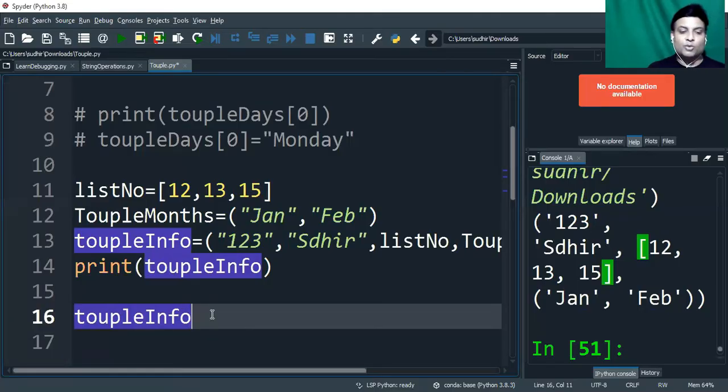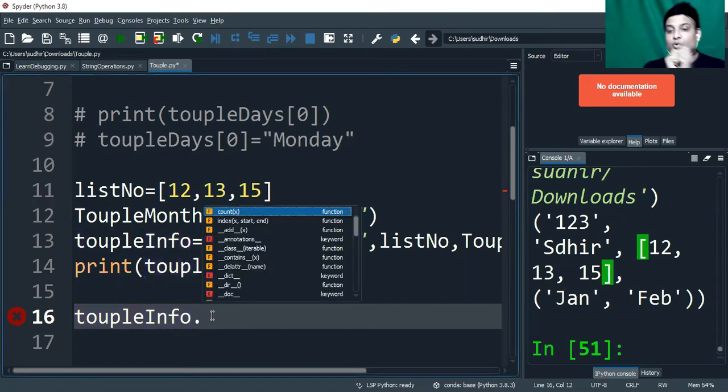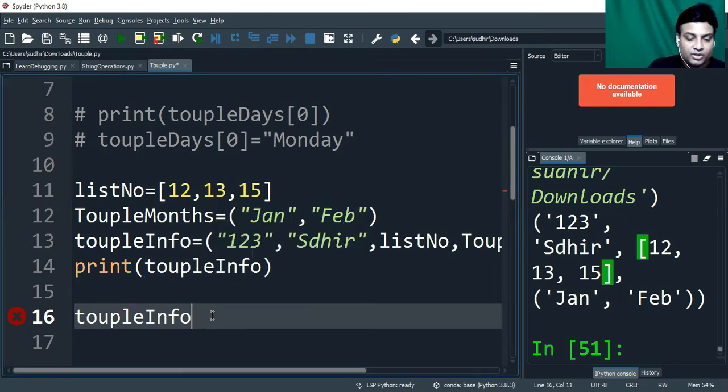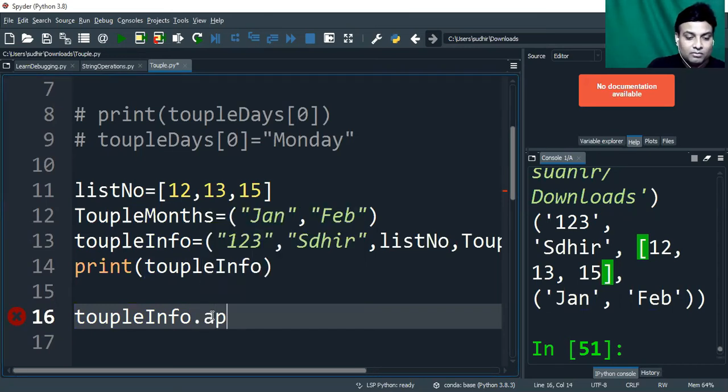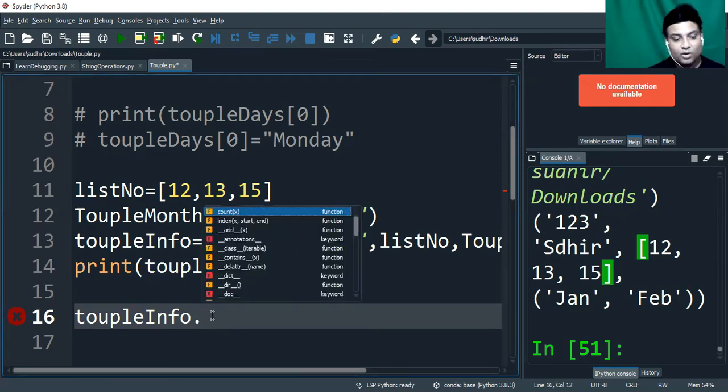Guys, let's check some more operations over tuple info. So we know this tuple is not a mutable object, right? So let's check something. In list we do have operations, functions like append or insert, right? To insert something in between or to append at the last. Do we have those kind of functions available for tuple info? Just check. Is append available? See, it's not there.